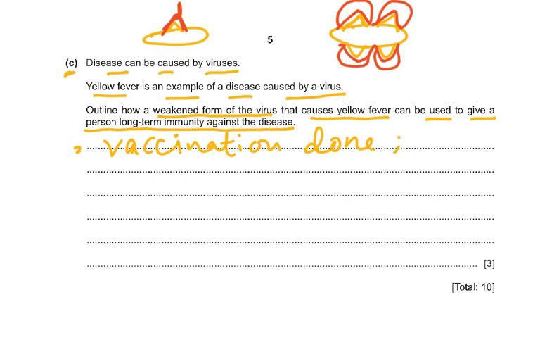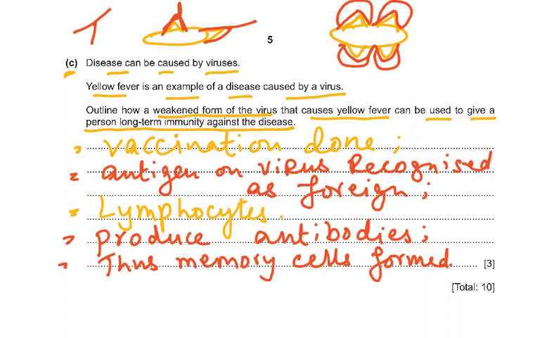So antigens in the virus are recognized as foreign, and the lymphocytes produce antibodies. Now these are the antibodies, and the antibodies will attach to the antigen. So if this is the antigen, the antibody will attach to the antigen and destroy it. And this will result in the production of memory cells. And the next time the real virus enters, the person will not get the disease. So vaccination done, antigens on the virus recognized as foreign, then lymphocytes produce antibodies. If you just wrote lymphocytes produce antibodies, you got 2 marks. 1 mark for lymphocytes, the other mark for produce antibodies. So in one sentence, you can get 2 marks.